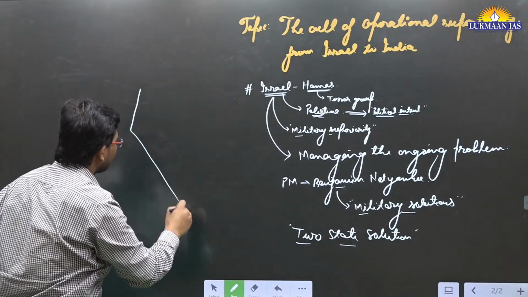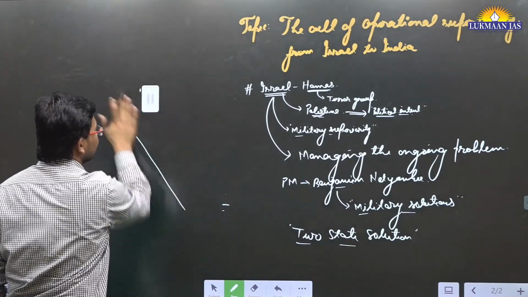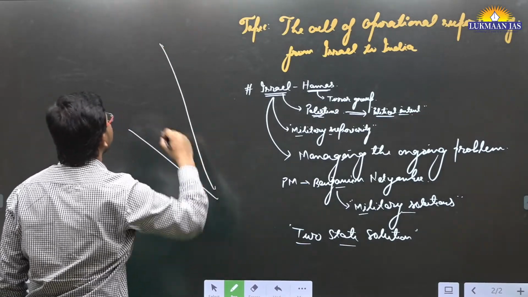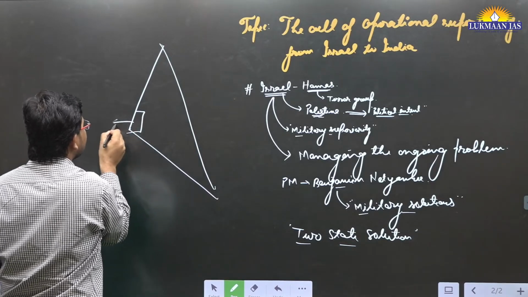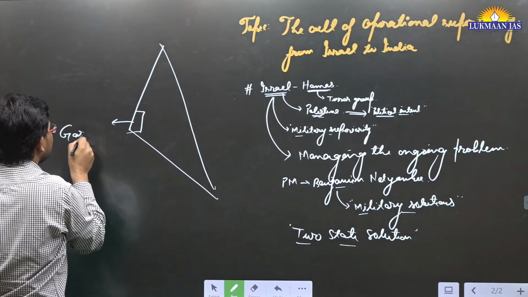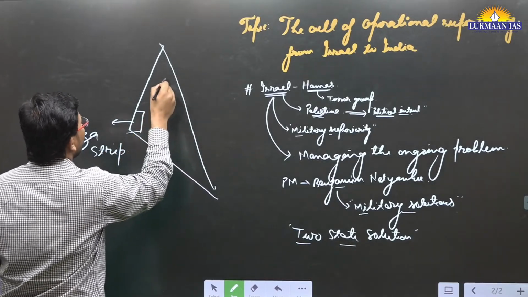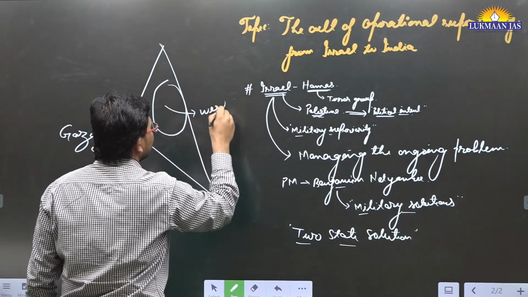For example, if I draw the map of Israel and Palestine at this point of time, let's say this is the map of Israel and Palestine. This area is the Gaza Strip. Over here, they have the West Bank.